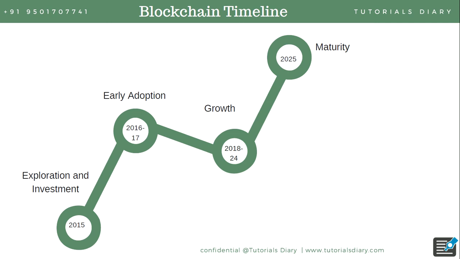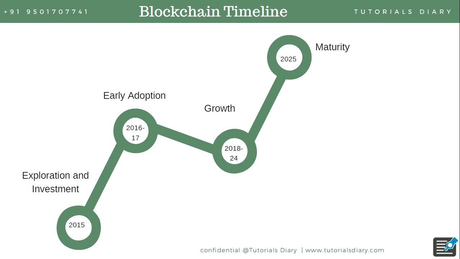Then in 2016 and 17, many big players like IBM and Oracle adopted blockchain. IBM brought up Hyperledger, and Oracle recently launched a blockchain network, a blockchain cloud. So this has been adopted by many big players in 2016 and 2017. And we expect a big growth in blockchain from 2018 to 2024, in 6 years. We expect that blockchain will grow by any means in these 6 years.